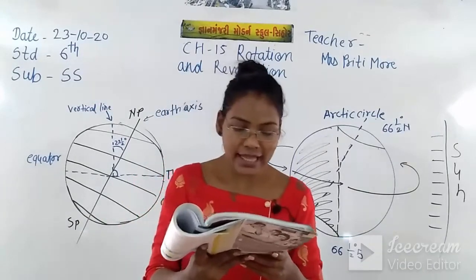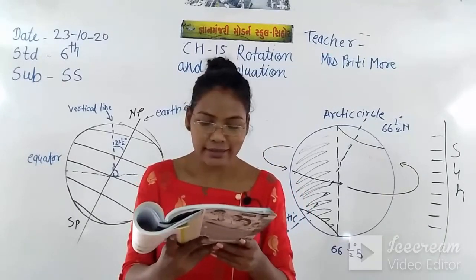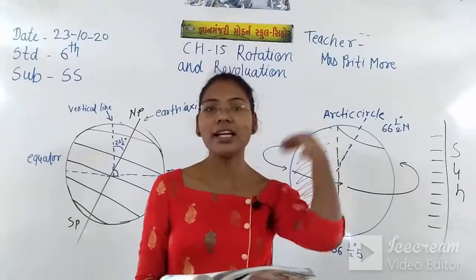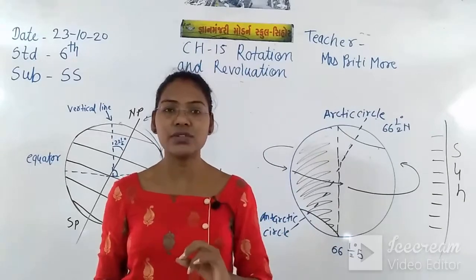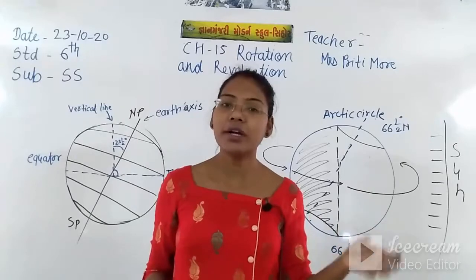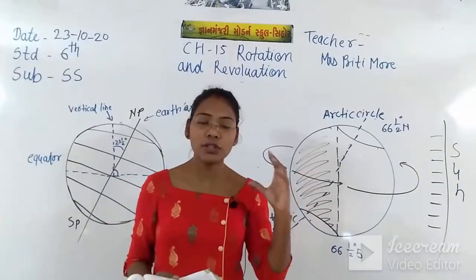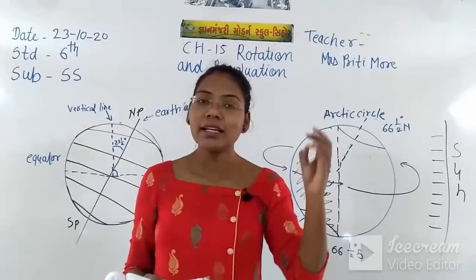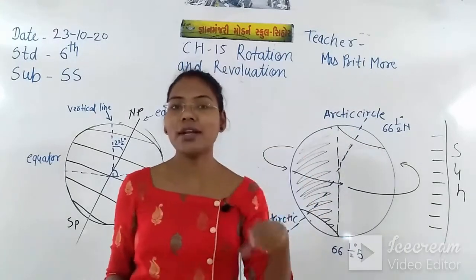The axis is an imaginary line joining the two poles through the center of the earth. This also we have seen in the last video. There are some imaginary lines, some vertical lines and some horizontal lines. The standing lines on the globe are vertical lines, and the sleeping lines on the globe are called horizontal lines. When those lines come together it is called a grid, and it is called the axis also.